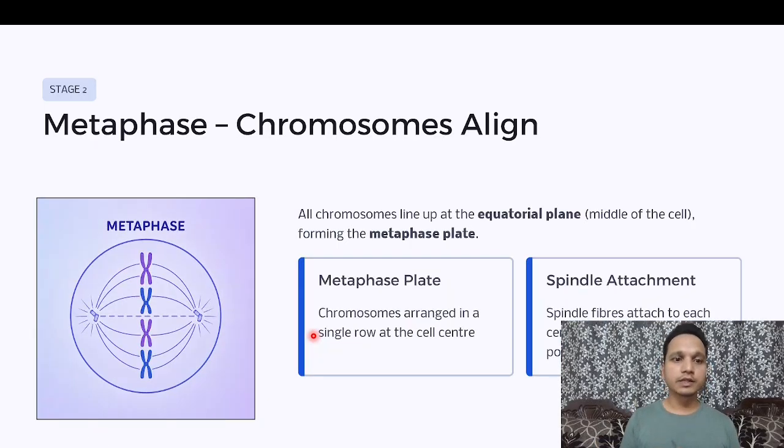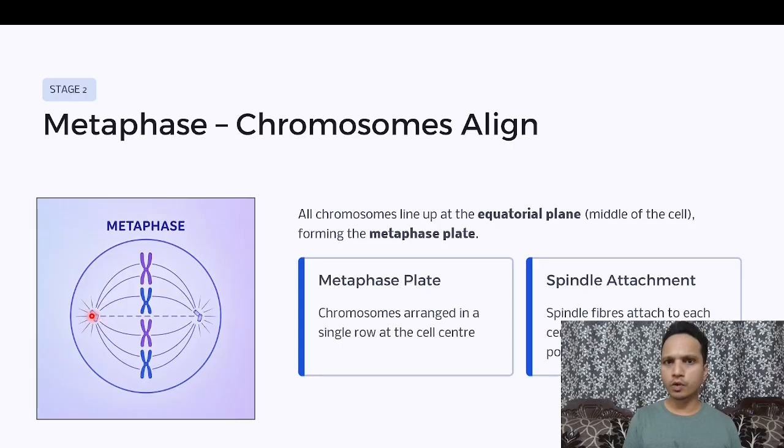All right, let's move on to the next phase of mitosis, which is metaphase. Chromosomes align. In this phase, chromosomes are aligned at the equatorial plane. All chromosomes line up at the equatorial plane, the middle of the cell, as you can see here. All the chromosomes have arranged themselves into a line, and the centrioles are present at the opposite poles. These are the centrioles.